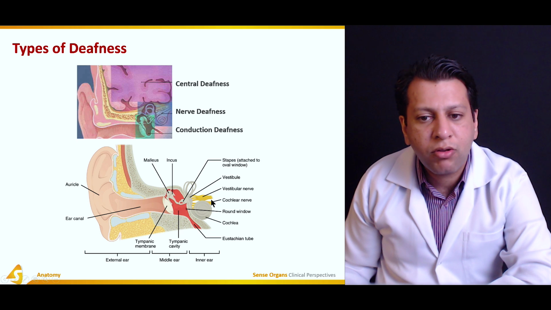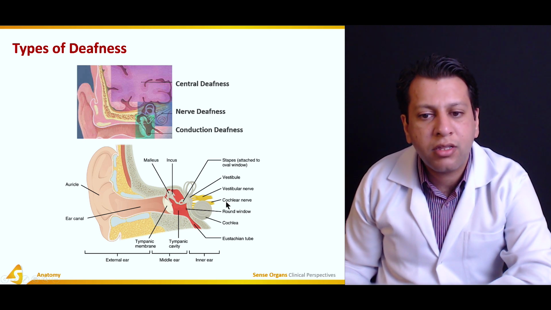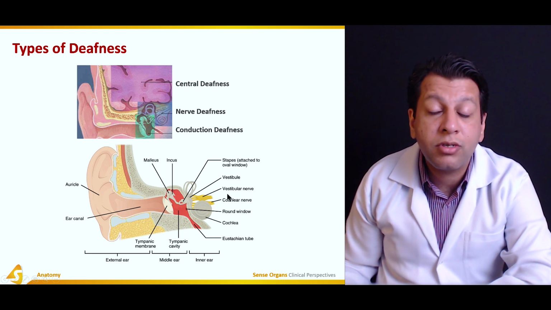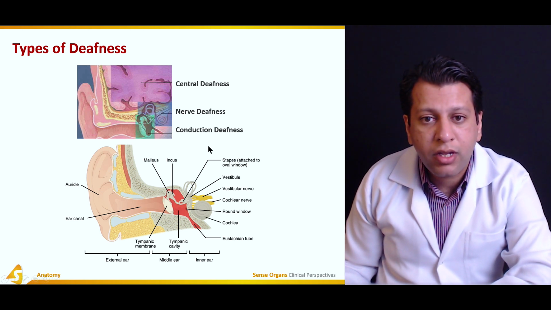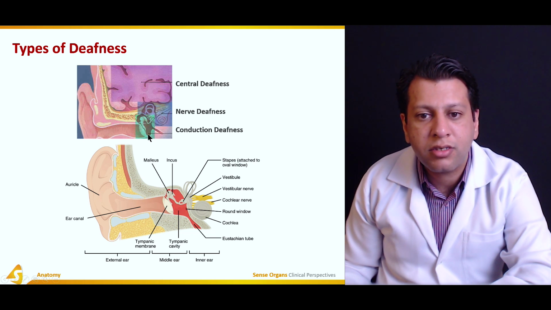But if there is something wrong, for example, a bacterial infection or viral infection, or it is secondary to drugs, and this nerve is affected, then even though the sounds are being conducted and the cochlea stimulated, the cochlear stimulations cannot be carried by the cochlear nerve. This will result in a sensory neuronal deafness. Over here, it is showing the central type of sensory neuronal deafness, this is the peripheral type, and this is the part which is mainly involved in conduction deafness.